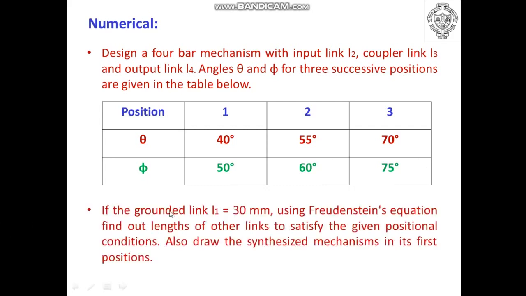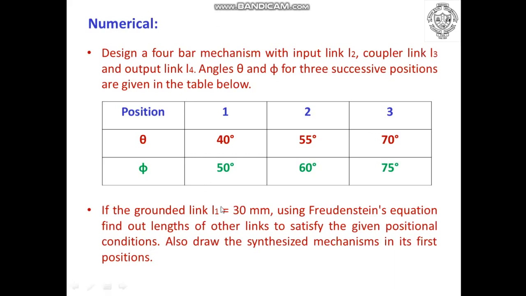So the assumption is given that the grounded link, that is the fixed link, is L1 with 30 mm. Using the Freudenstein equation, find out lengths of other links to satisfy the given positional conditions. Also draw the synthesized mechanism in its first position.